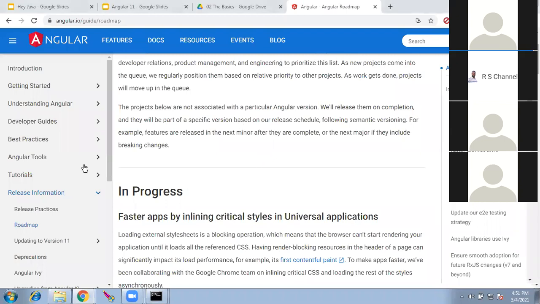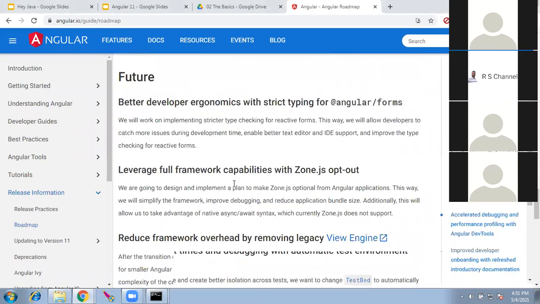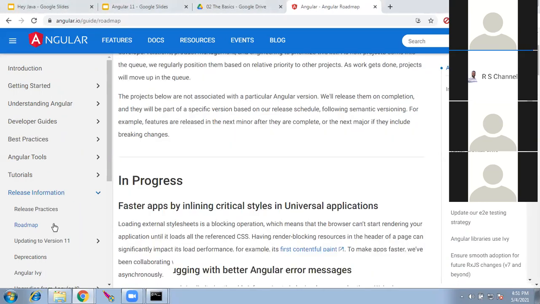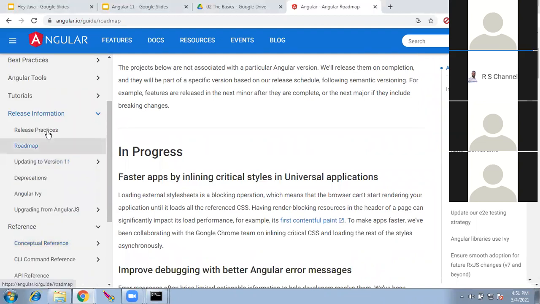Okay, here is the roadmap, the Angular roadmap, which is being updated. Now the release practices.